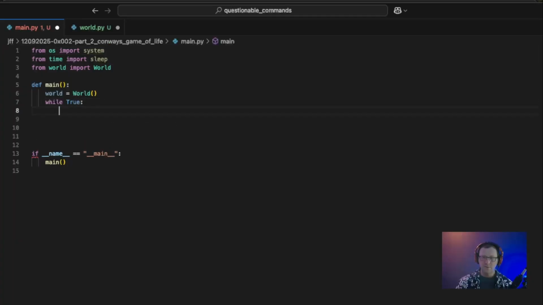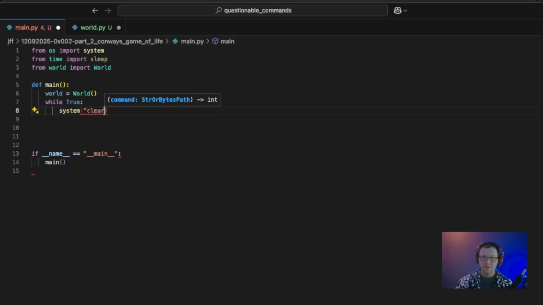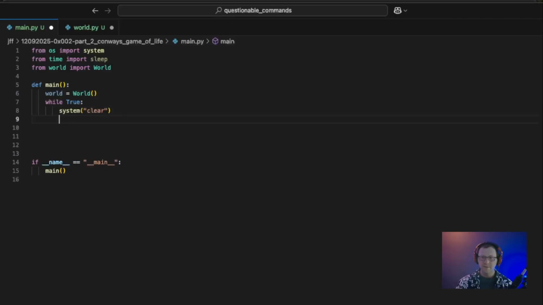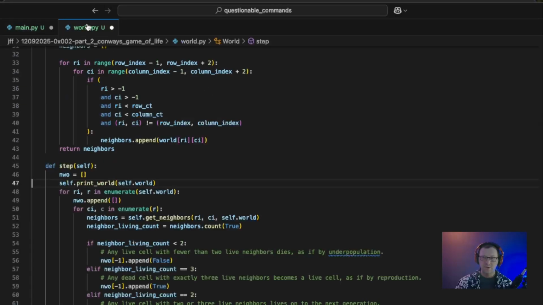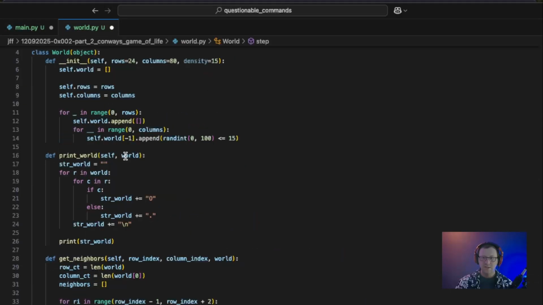All right, so while true, clear out the screen. We will call world.print world. And because of how print world is currently written, we still expect it to be passed in world, and we'll be improving this in a moment.